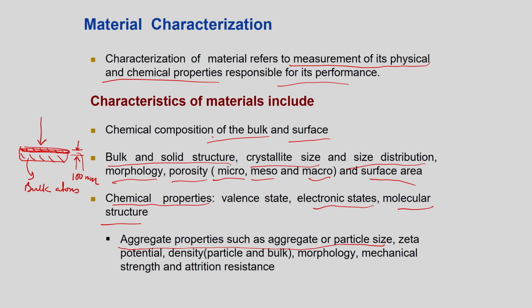The molecular structure, as I told you, then gives us the aggregate properties such as the aggregate or particle size, and the zeta potential. Now, the zeta potential is very important in the case of colloids or nanoparticles. In the case of nanoparticles, stability is a major issue.